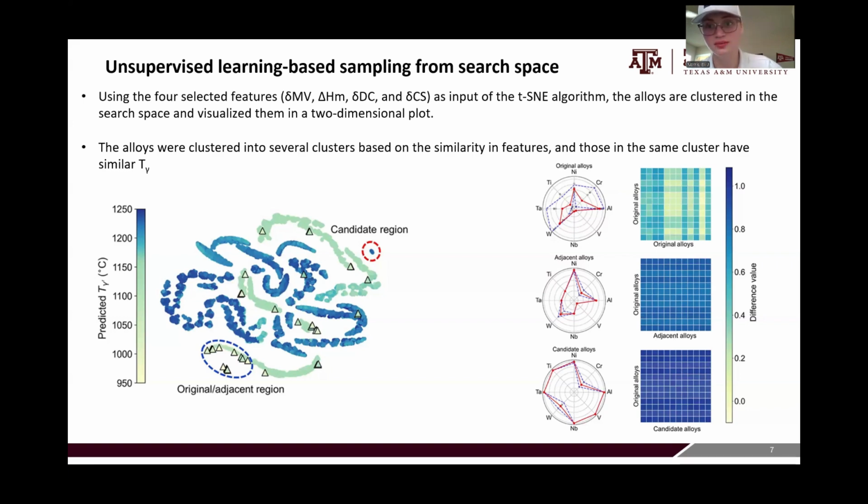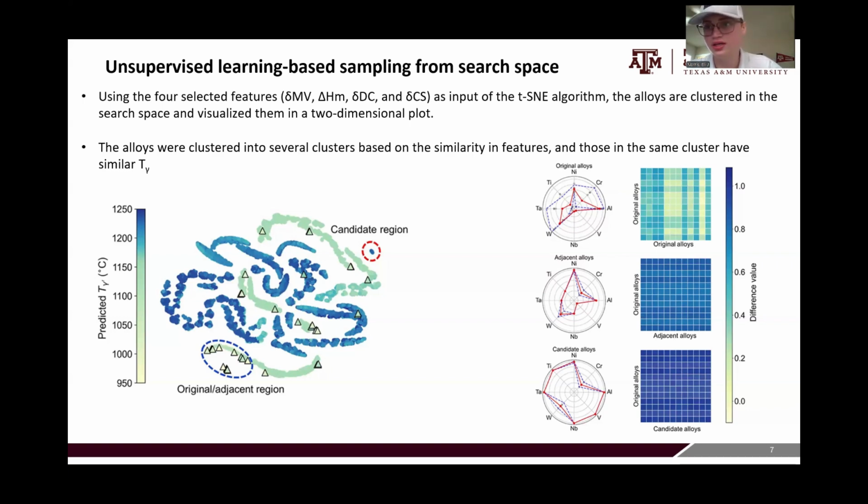And with regards to similarity, it is important to know how different these alloys in this candidate region are from those in the original training data set. And if we look at the figure on the right, we can see there is a difference value in the heat map. Basically, this is a similarity between the compositions.